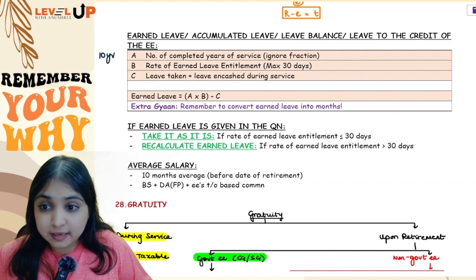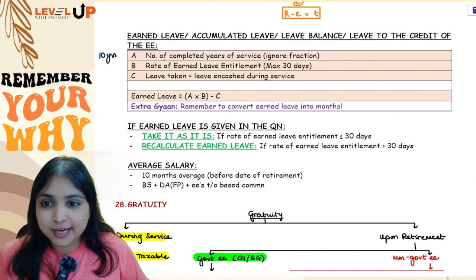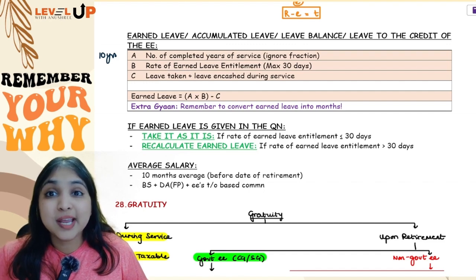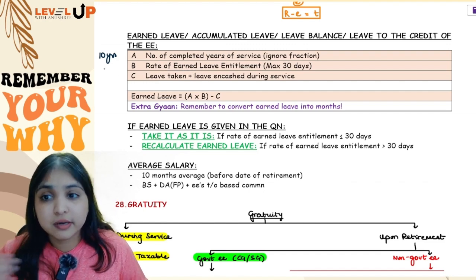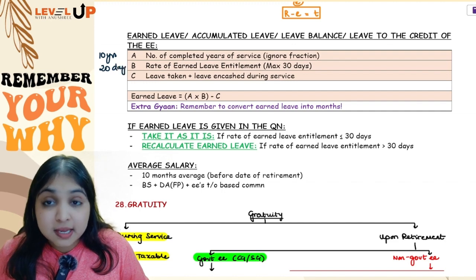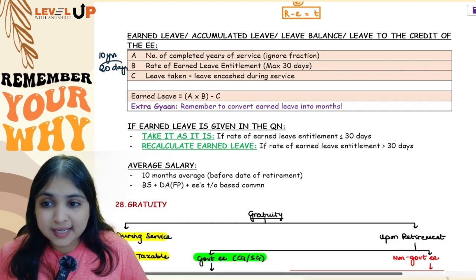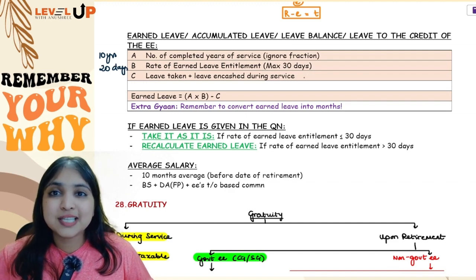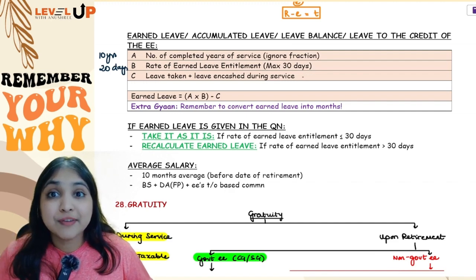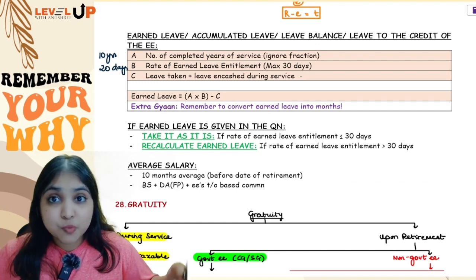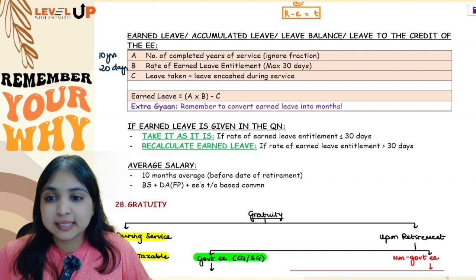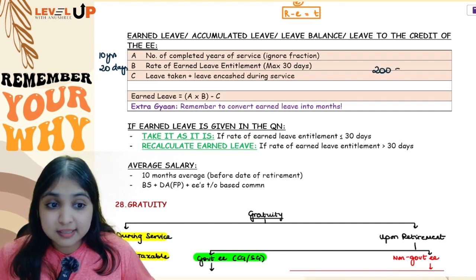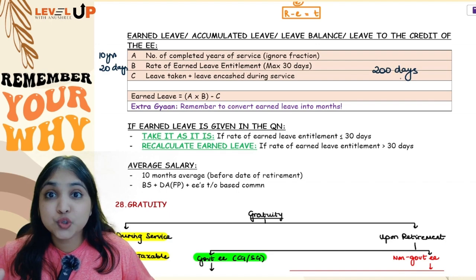So A is nothing but how many years has your employee worked for. In my example, 10 years. If there's any fraction, you will ignore the fraction. Then rate of earned leave entitlement is nothing but how many days of leave employee is allowed to take in a year. In my example, it was 20 days. Now see, be careful. This number 20 days should not be more than 30 days. If it is more than 30 days, like for example, if the employer is letting you take 45 days leave in a year, even if it is more than 30, you will restrict it to 30. This can't be more than 30. Okay, so 10 into 20, this will become 200 days. This is the total number of days of leave which you are allowed to take.